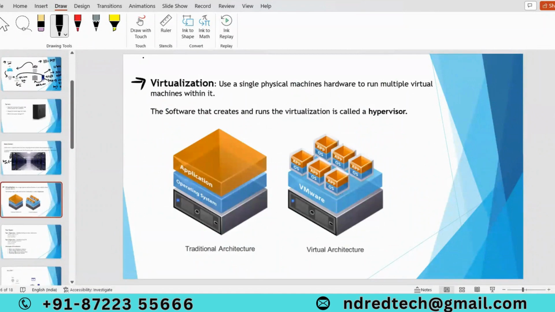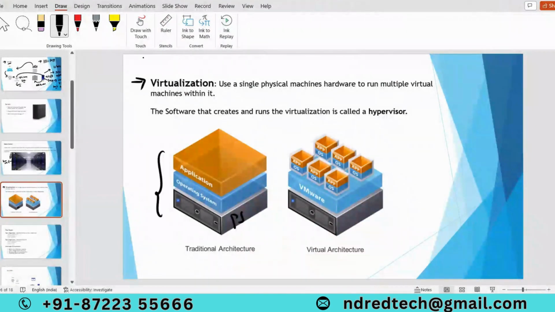So what is virtualization? With virtualization, you can use a single physical machine's hardware to run multiple virtual machines within it. Here, this is the traditional architecture. I have one physical server, on top of the physical server I have an operating system, and on top of the operating system I have the application.